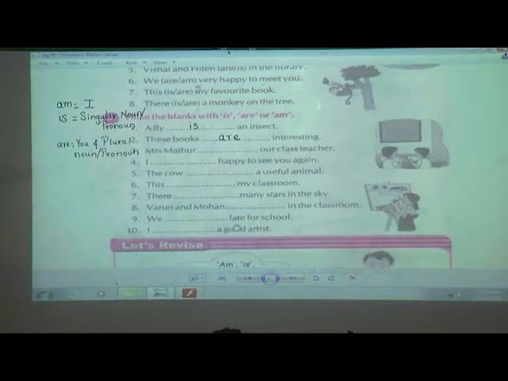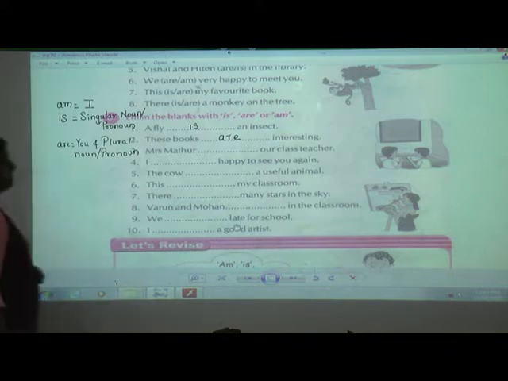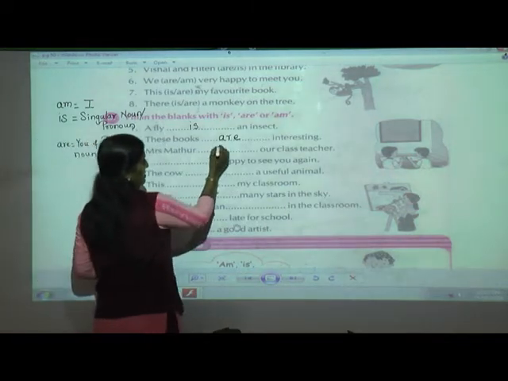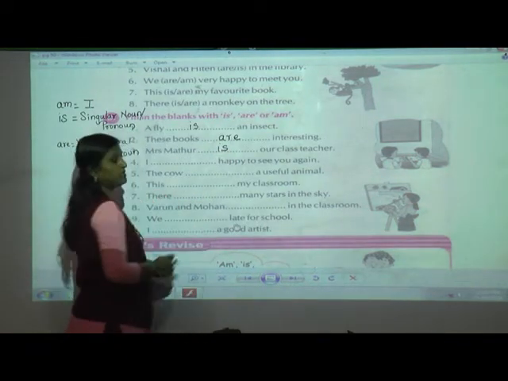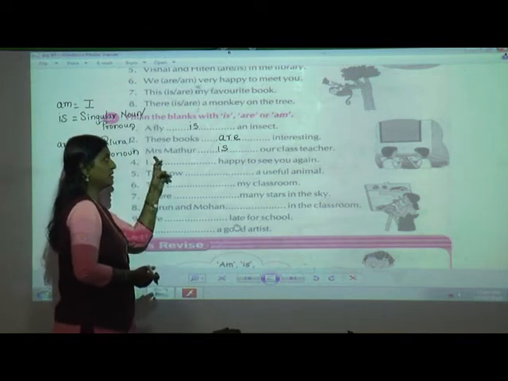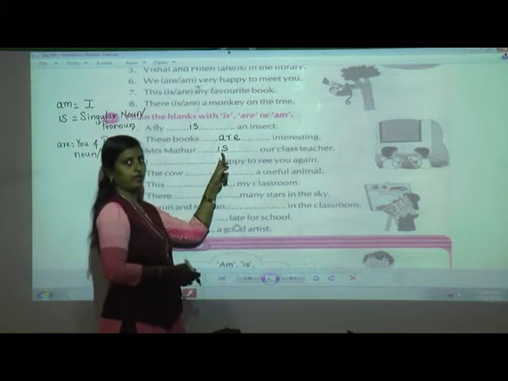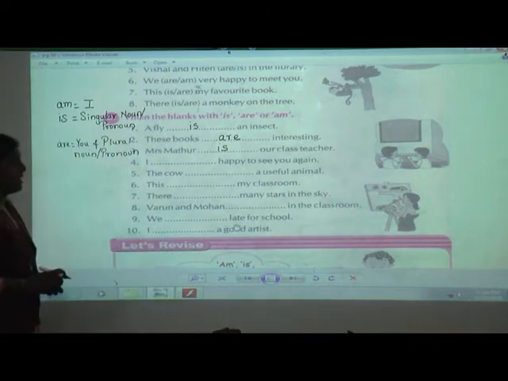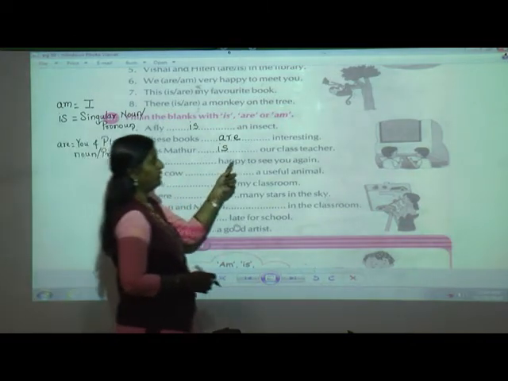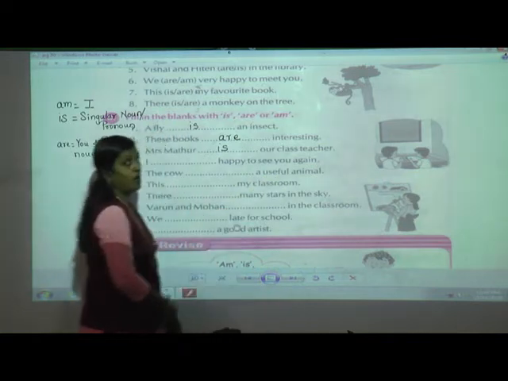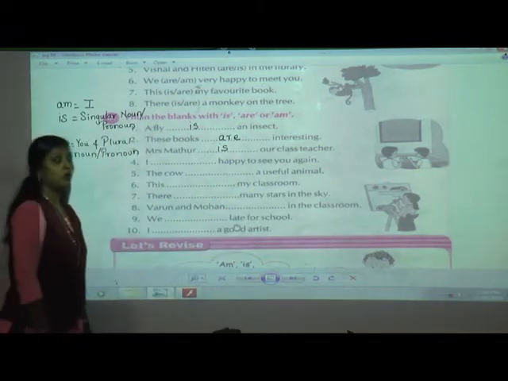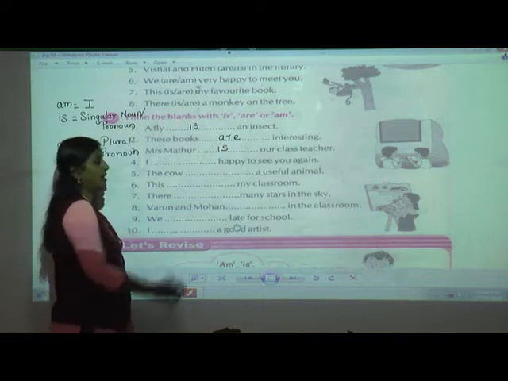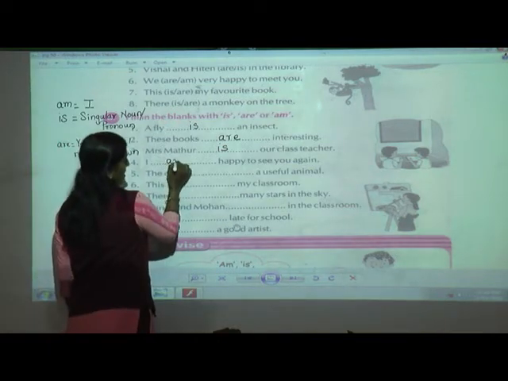Mrs. Mathur dash our class teacher. So tell me, student, is Mrs. Mathur a single or singular person? Yes. So talking about a single lady, she is our class teacher, that is Mrs. Mathur. So I am going to use is. I dash happy to see you again. Now I is there. I is singular, but what I have told, which verb we are going to use with I? Yes, am.